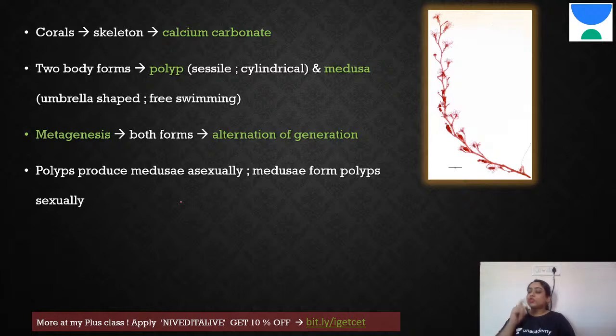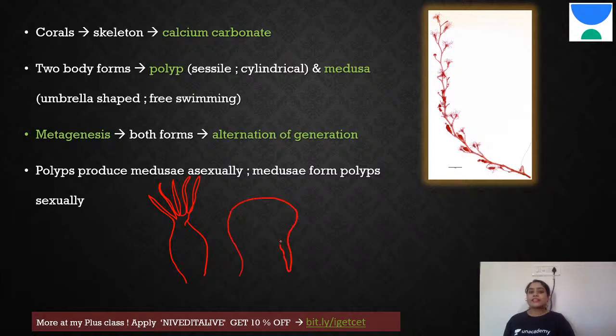So usually there are two body forms. One would look something like a polyp, and it would have its tentacles on the top. So this is the polyp form. Another form would be more or less like an umbrella, and its tentacles would be somewhere here, multiple tentacles coming. So it would have an umbrella shape. If it has an umbrella shape and is free swimming, we call it the medusa.